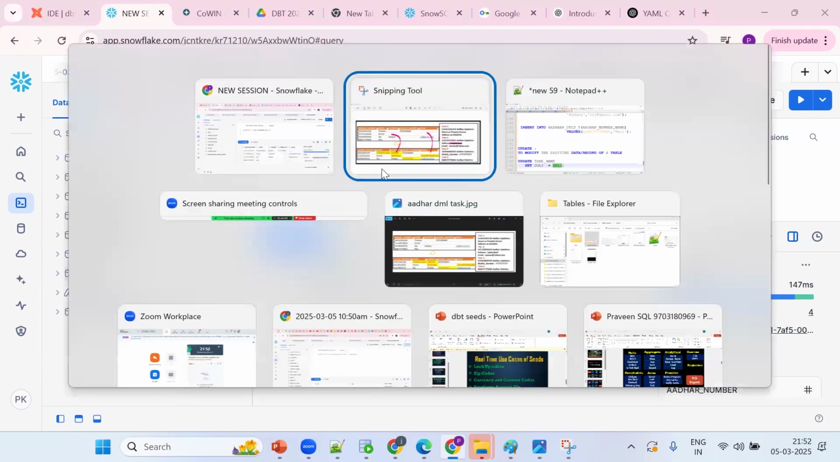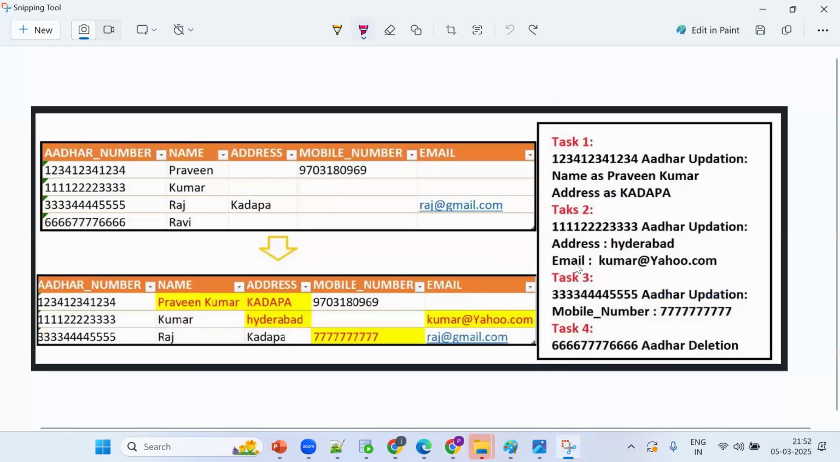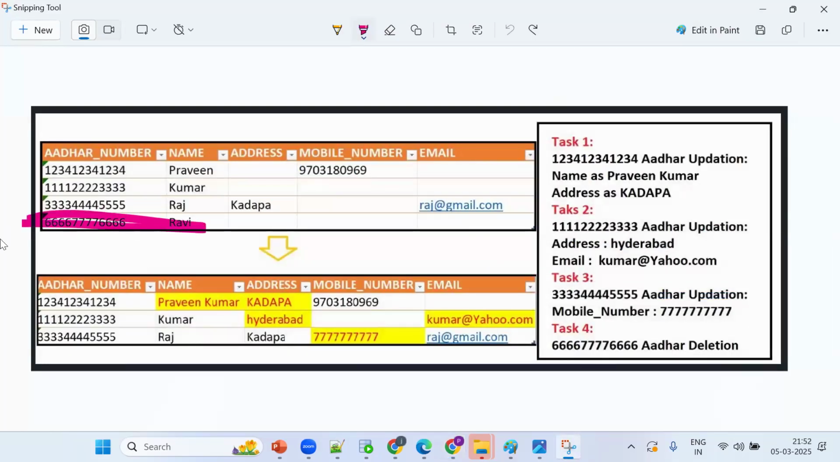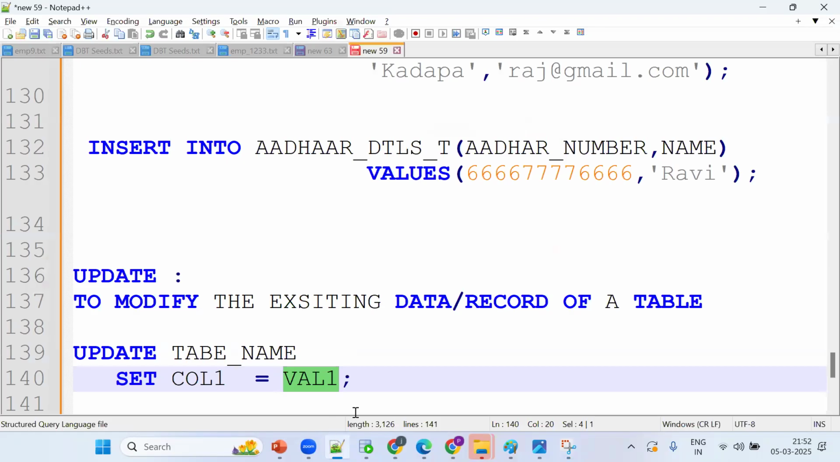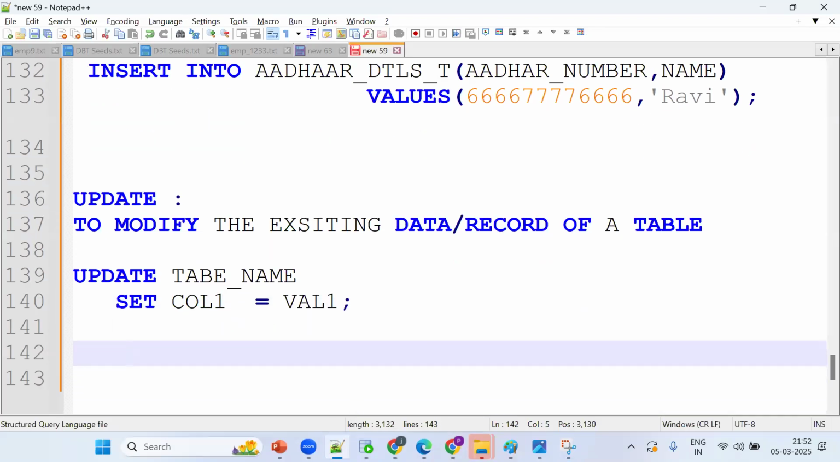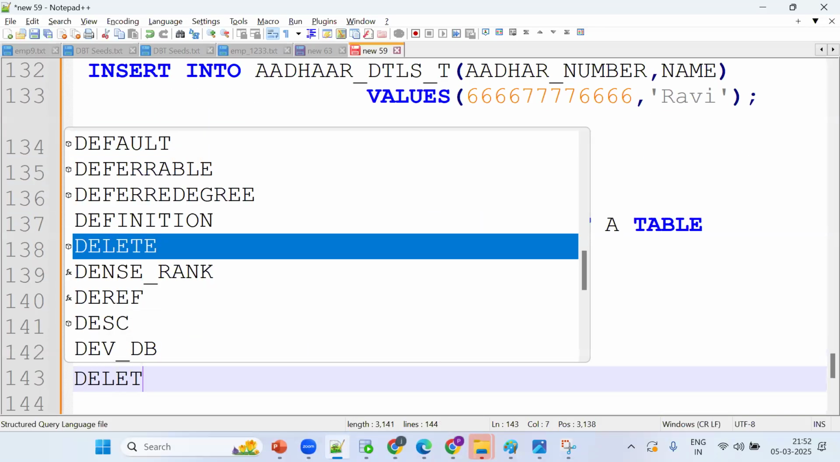So the last task is saying what? I don't want this record anymore. I want to remove this record. Tell me how to remove this record. You can use delete. So I want to remove the existing card. Tell me what command we should go for. That is the delete statement. So delete.